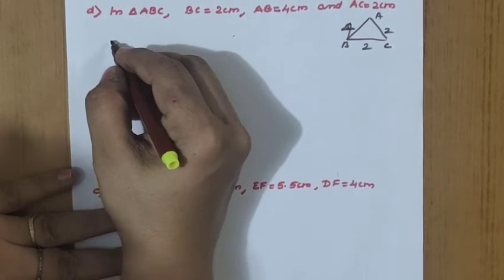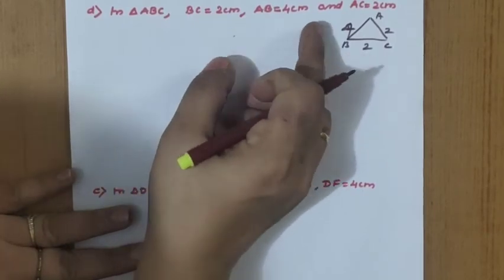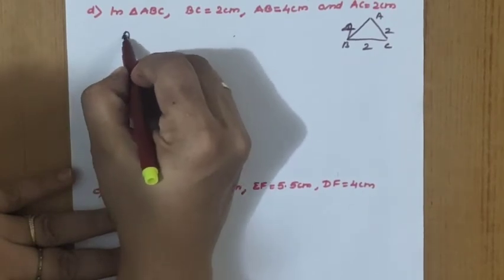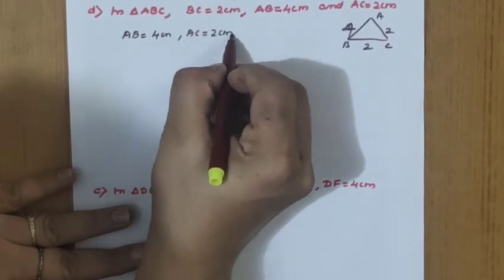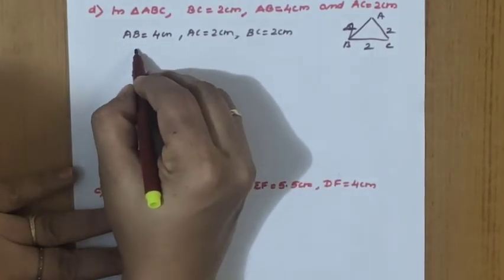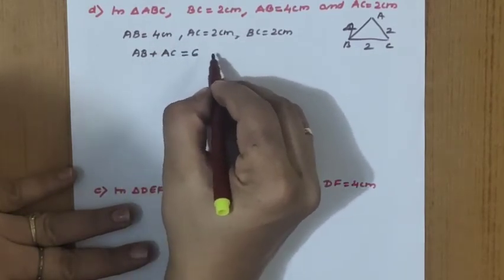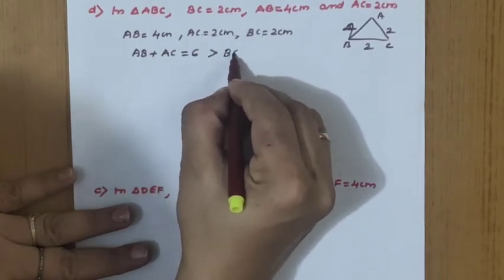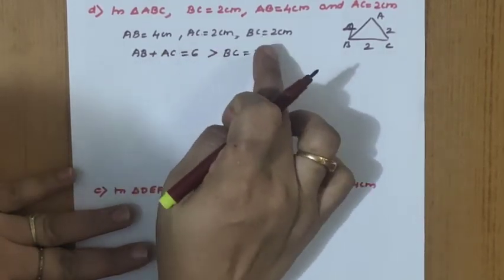You have learned in the triangles chapter that for three values to be the sides of a triangle, the sum of the two sides must be greater than the third side. So we write AB equal to 4 centimeter, AC equal to 2 centimeter, BC equal to 2 centimeter. We will check now. What is AB plus AC? It is 6 centimeter, right? AB and AC we have considered, so it must be greater than BC, that is just 2 centimeter only, right?